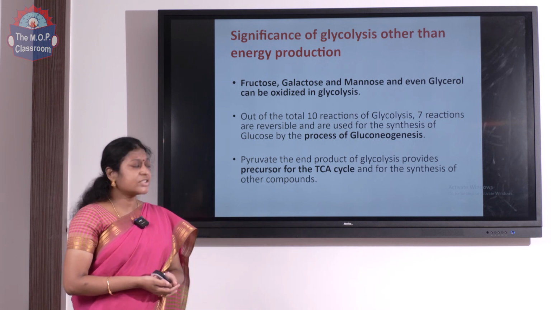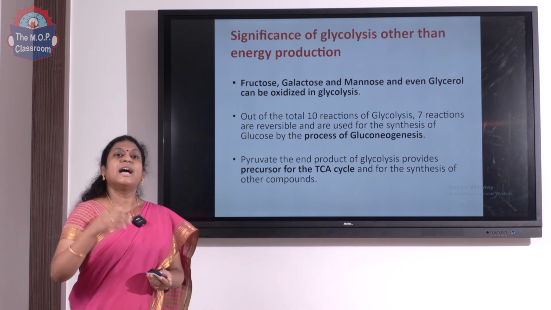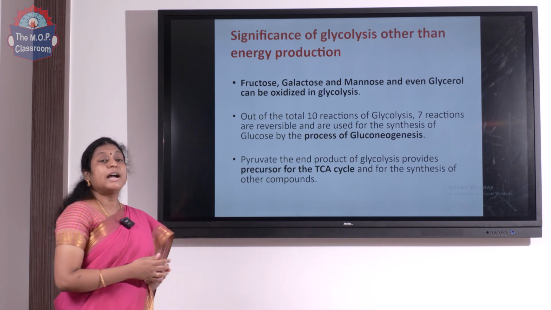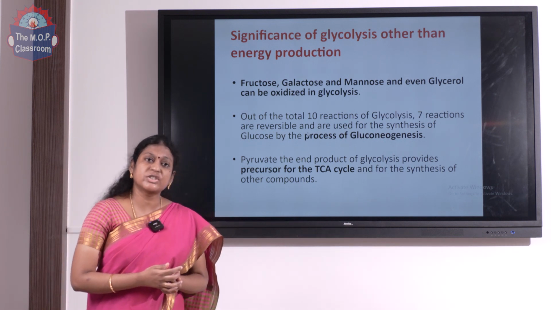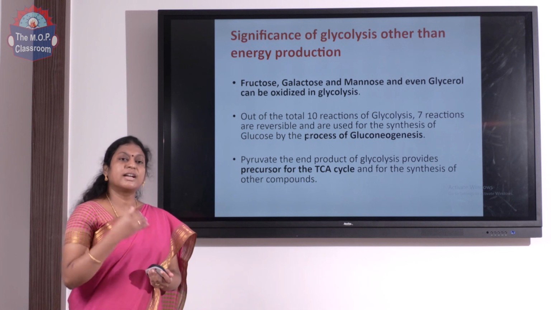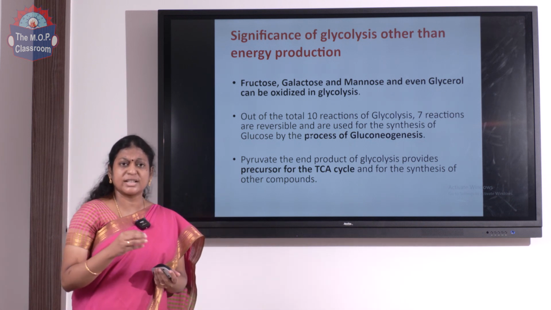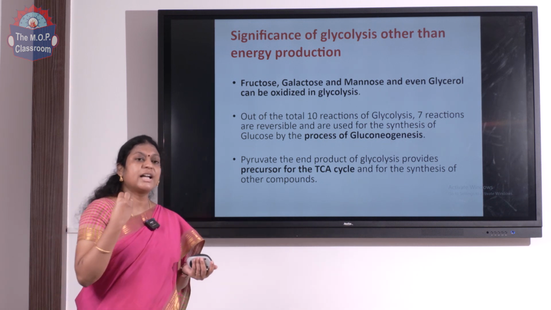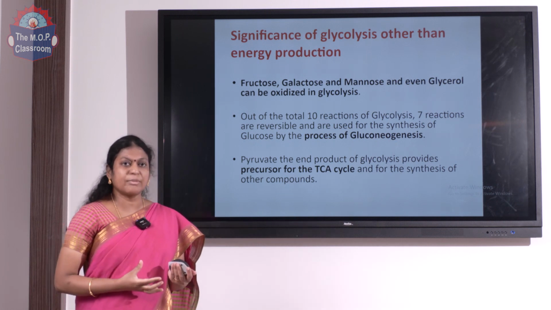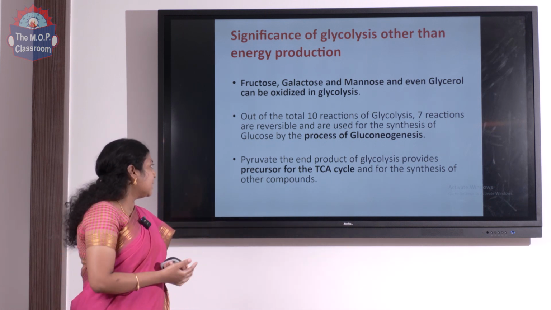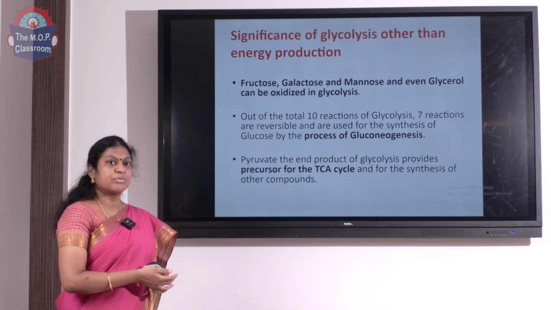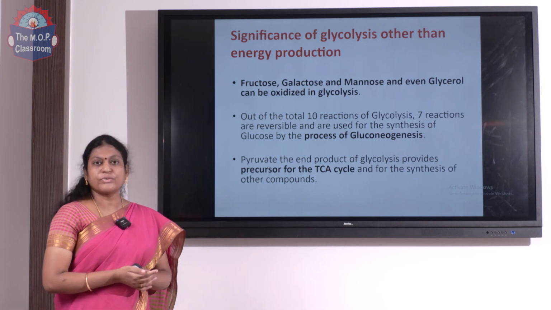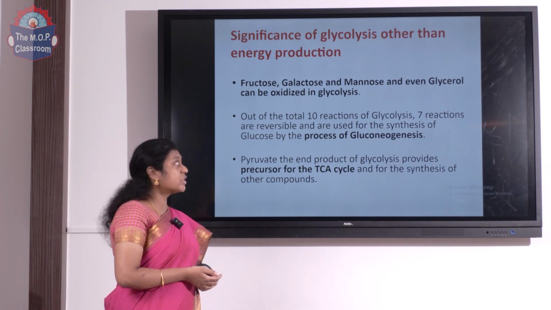Then apart from glucose, fructose, galactose, mannose, and even glycerol can enter into our glycolytic pathway and be oxidized. And we already discussed that the 7 reactions are reversible, and these 7 reactions are the basis for gluconeogenesis. Gluconeogenesis means it's a creation of a carbohydrate from a non-carbohydrate source. So when we do not have enough glucose in our body, gluconeogenesis will come into action. So for this, these 7 steps are the basis, and the pyruvate, which is produced as the end product of breaking our glucose, is a precursor in TCA cycle and also synthesis of other compounds. So this is all about the significance of glycolysis.